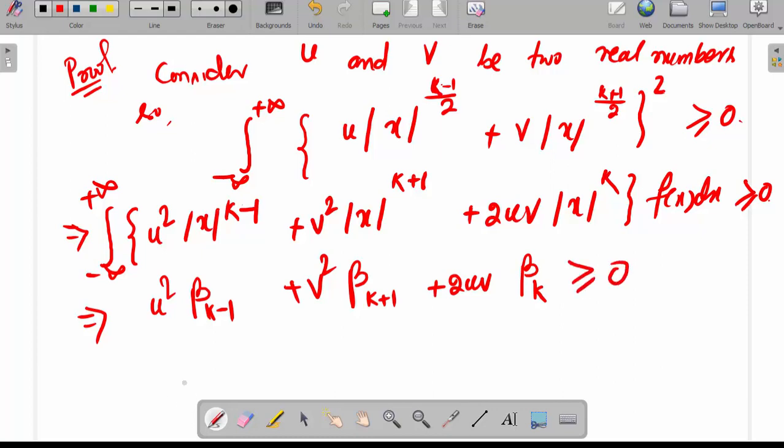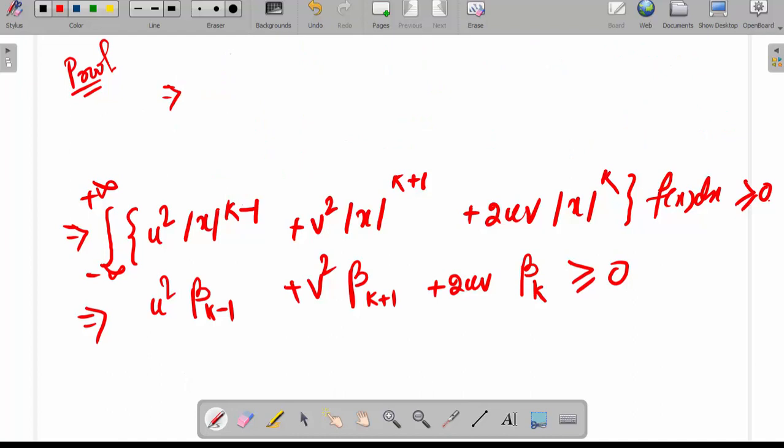So its coefficient matrix, beta k minus 1, beta k, beta k, beta k plus 1, is greater than or equal to 0.